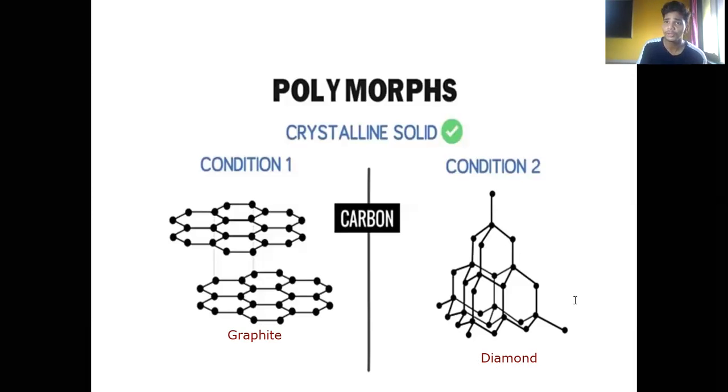So polymorphism is what? The material or the composition will be the same over there, but the structure, the physical structure, is different. So when you talk about carbon, we know what carbon is: C. When you talk about graphite, the arrangement is different, and because of the arrangement, the property is also different.